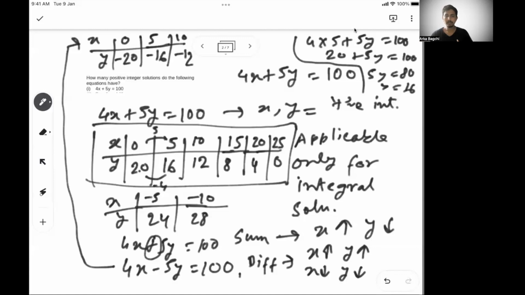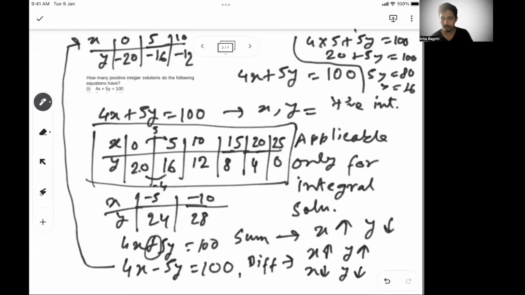So always remember, if there are two variables and one equation and you are looking for integral solutions, you can still find them by focusing on getting the simplest solution first, which we did at 0 and 20, and then increase one coefficient and decrease the other coefficient. How much to increase and how much to decrease? It's equal to the coefficient of the other variable. So x will increase by the coefficient of y, and y will decrease by the coefficient of x.